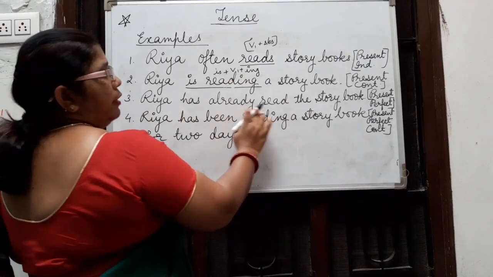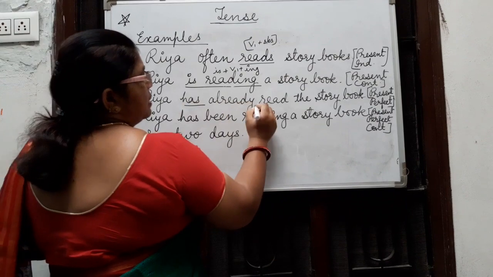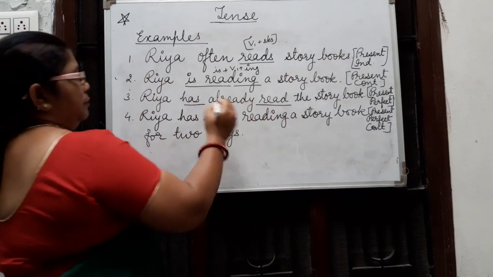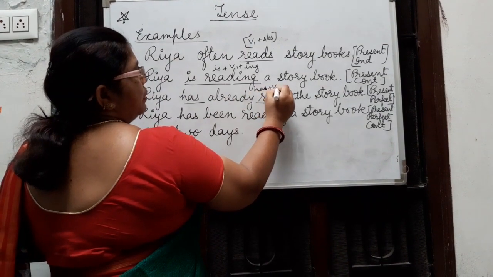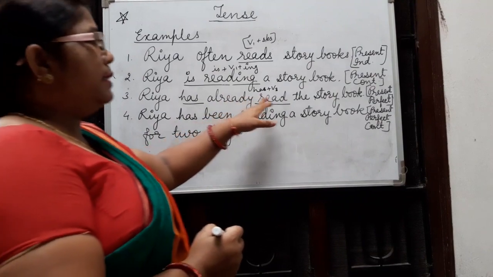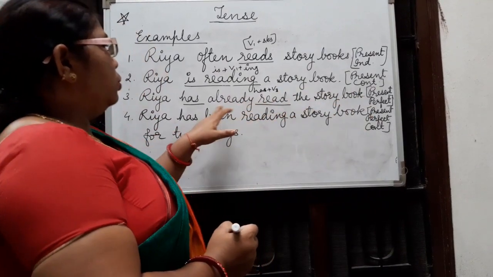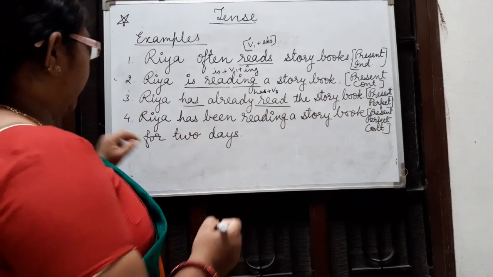Ria has already read the storybook. Has plus verb third. I said that has plus verb third is used in present perfect. So this sentence is a present perfect sentence.